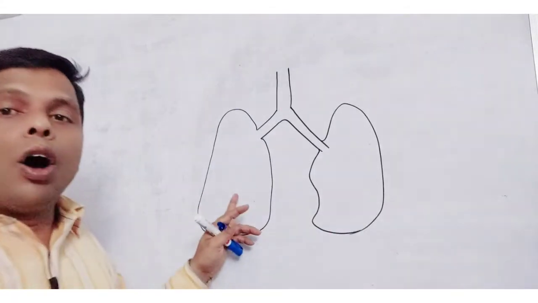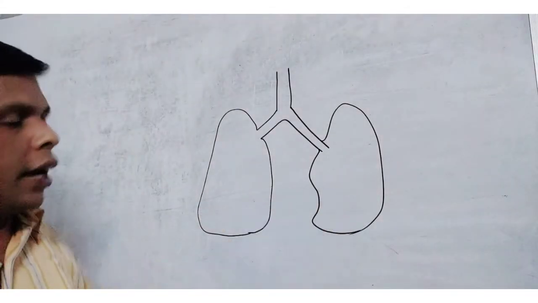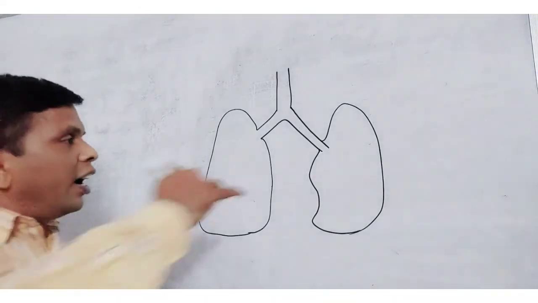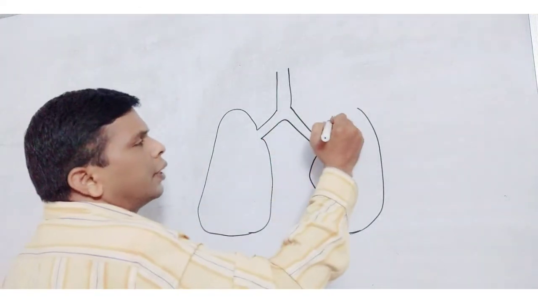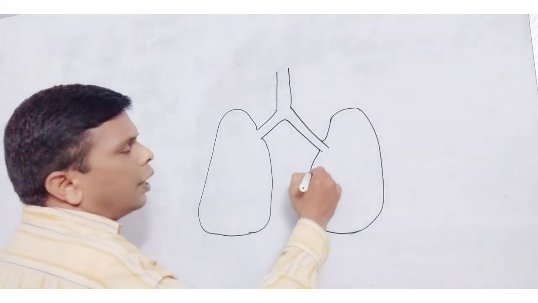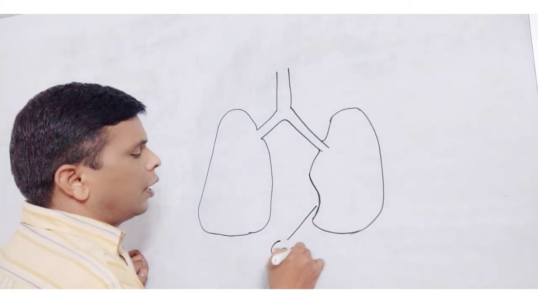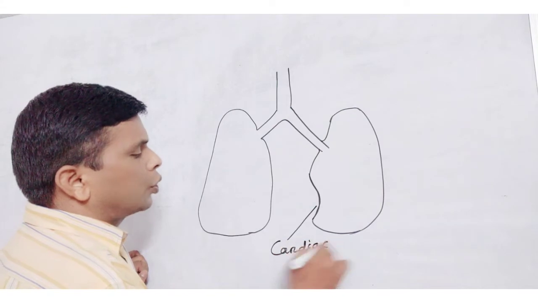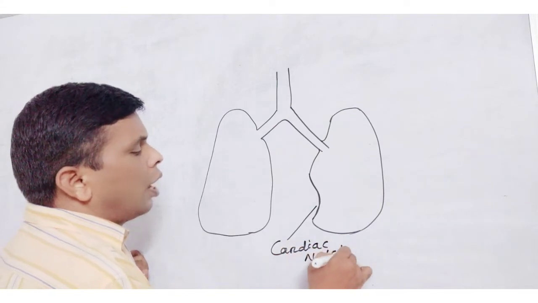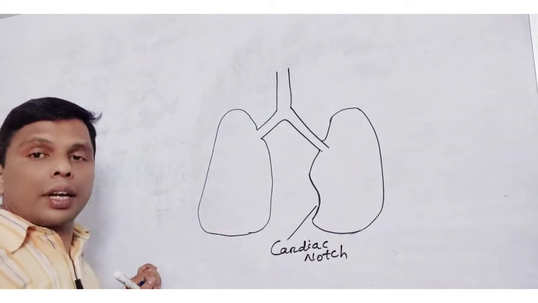The right lung is larger than the left, and the left carries a notch cavity called the cardiac notch, because the heart is present here.